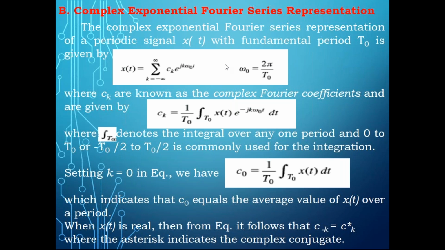So when you represent this, I can replace this with integration over 0 to t. So integral 0 to t dt, you can write as t naught, and this part you can write as t naught.